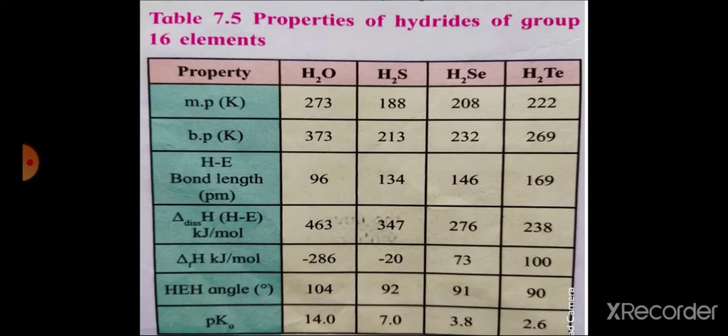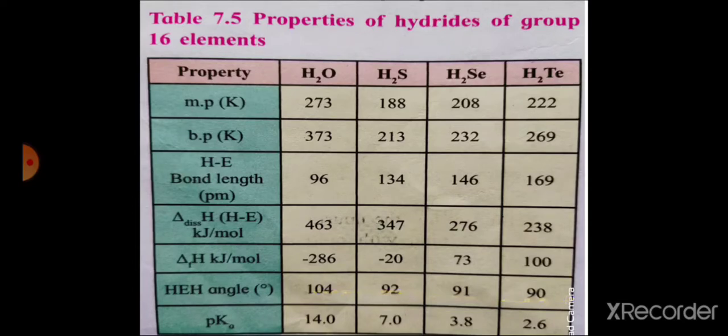Oxygen is more electronegative and hence the electron density around oxygen is a maximum. Therefore, in water, the bond angle is higher, and moving down the group, this bond angle decreases.